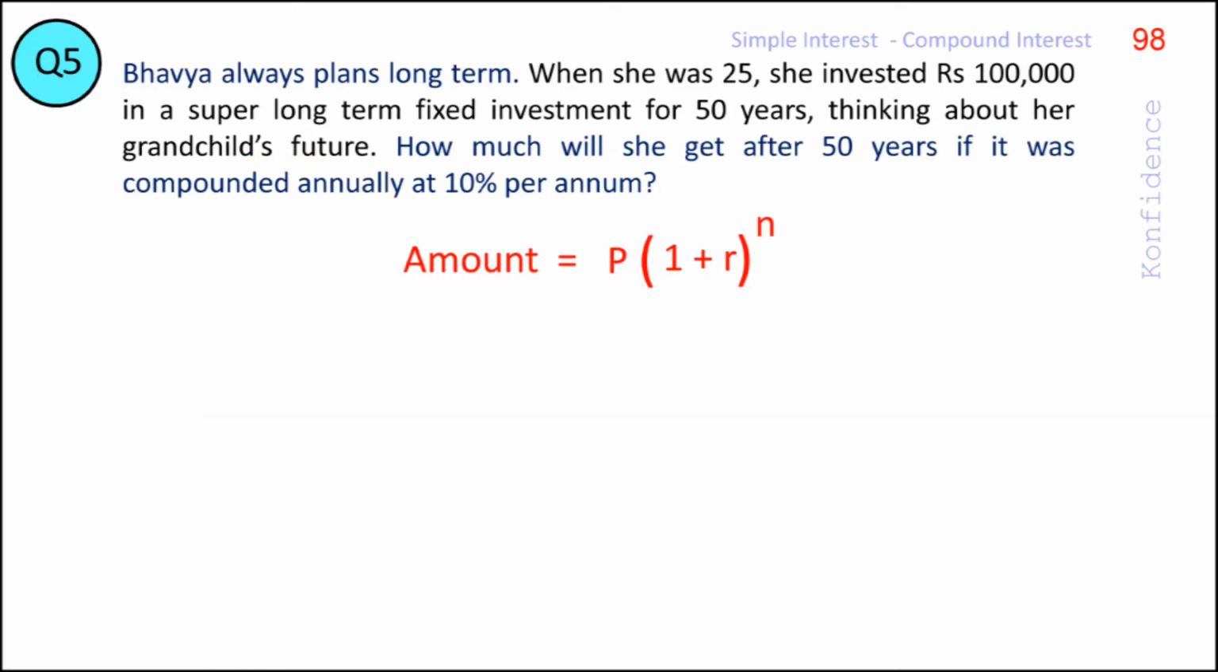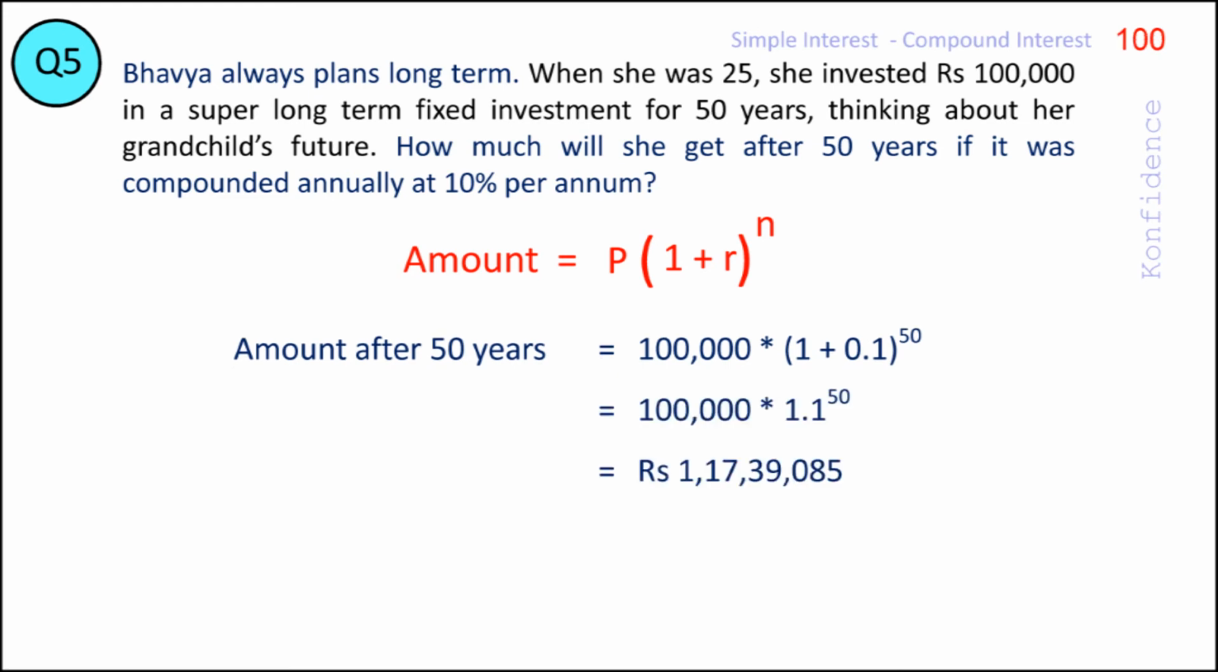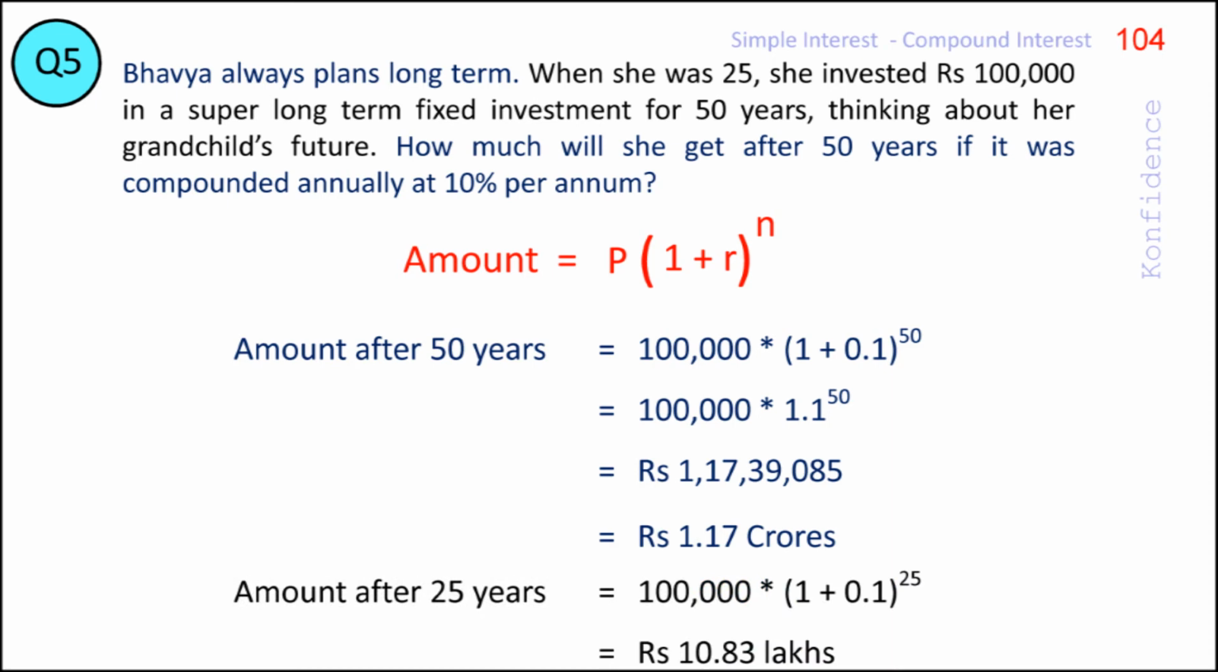Let us plug in the values to the formula given in the slide. P, the principal, is rupees 1 lakh. Rate of interest is 0.1 in decimal value. And the number of years is 50. On calculating, we can find that the 1 lakh rupees grows to a mind-boggling 1 crore 17 lakh rupees in 50 years. Now what if she had taken the money back in 25 years? Then it would have grown only to rupees 10 lakh 83,000.